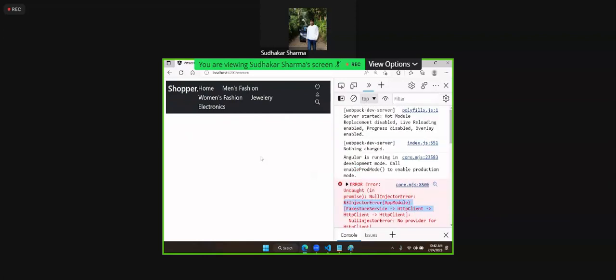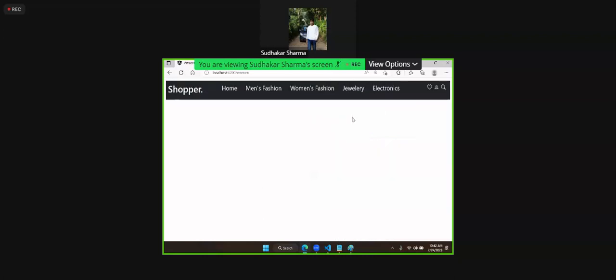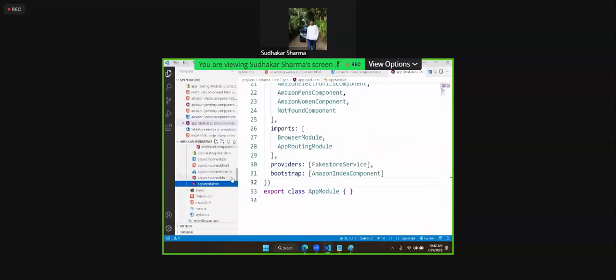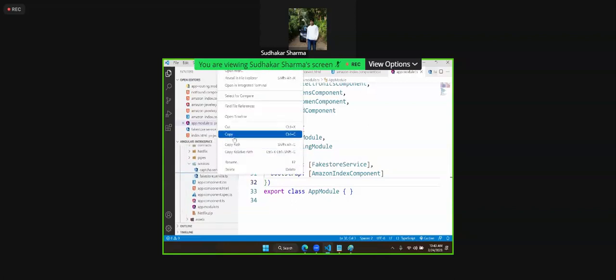Null injector problem is there. I will do one thing. Let me copy this. Where is it in the project? Shopping project, right? In shopping project, services, fake store service.